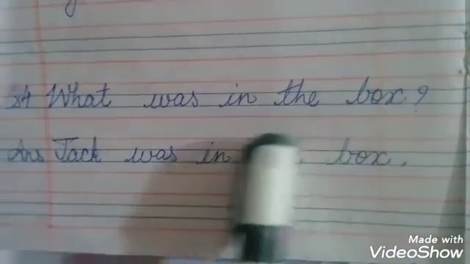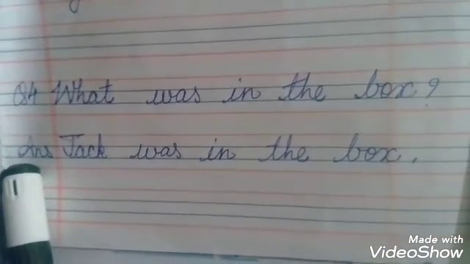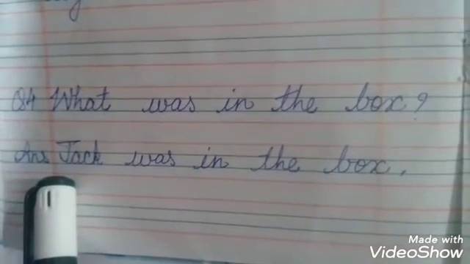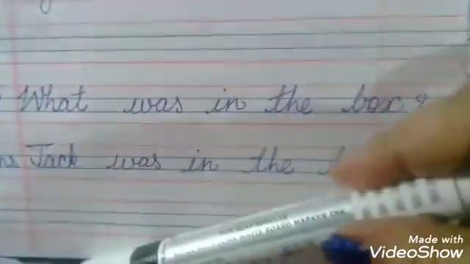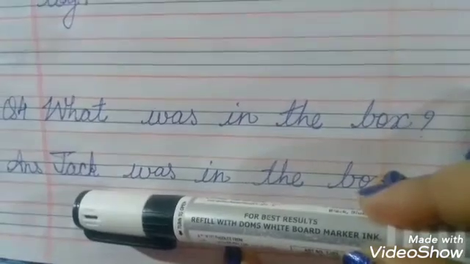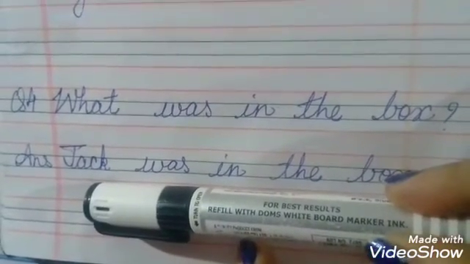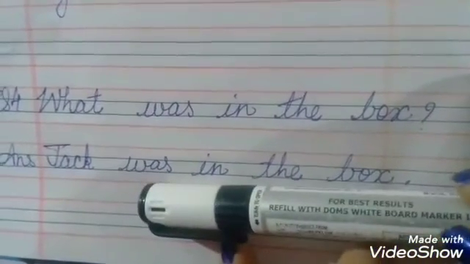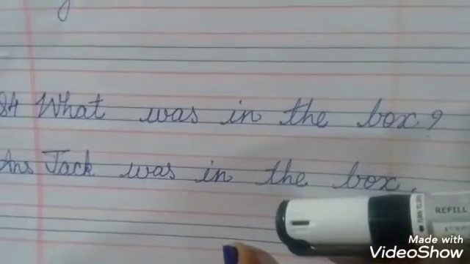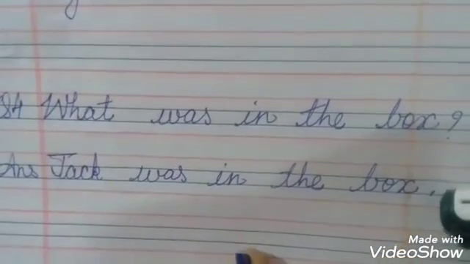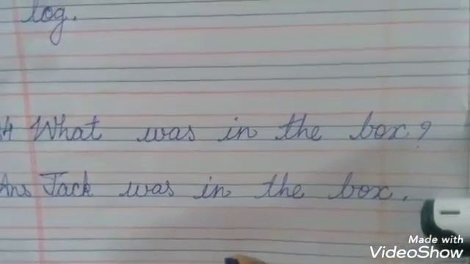Question mark. ANS in the margin. Jack, J with the capital. J-A-C-K, Jack was in the box and a full stop.